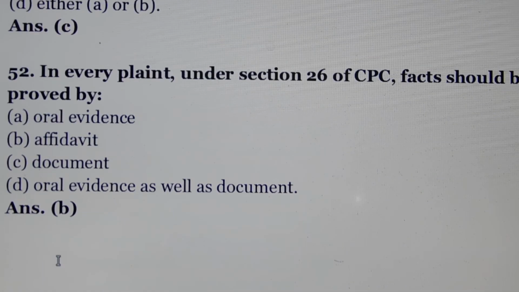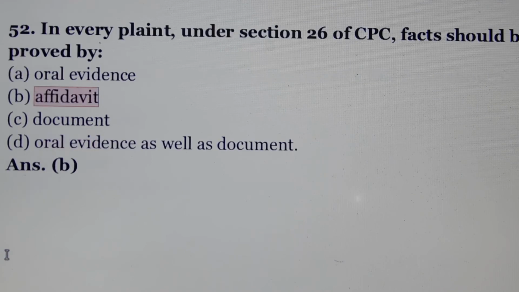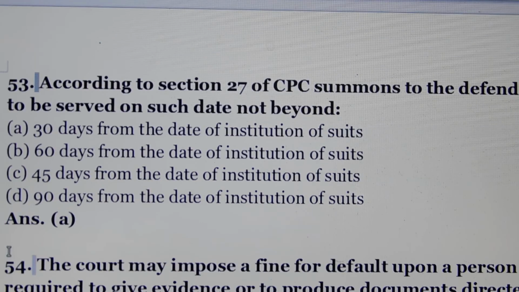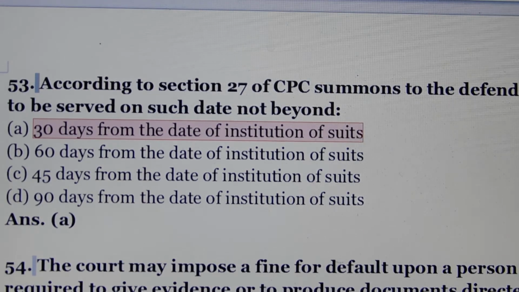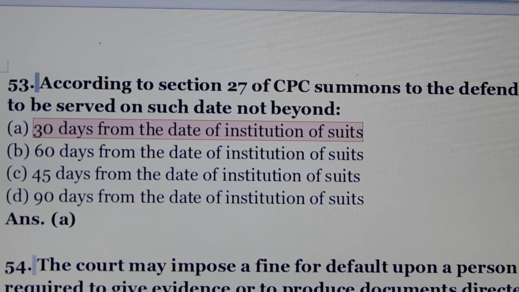Question number 52. In every plaint under section 26 of CPC, facts should be proved by. Answer is option number B, affidavit. Question number 53. According to section 27 of CPC, summons to the defendant to be served on such date not beyond. Answer is option number A, 30 days from the date of institution of suit.